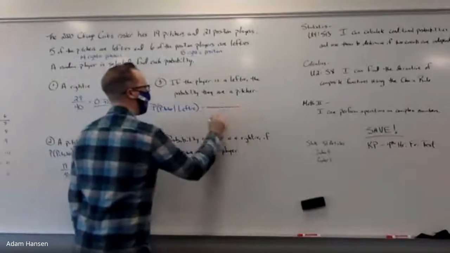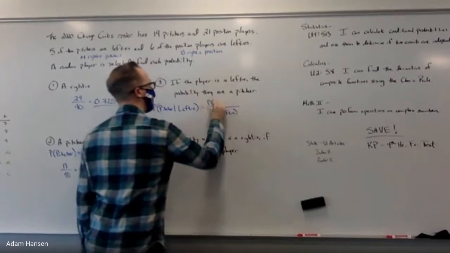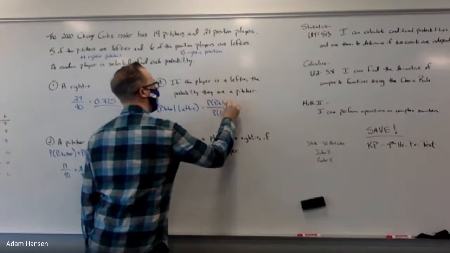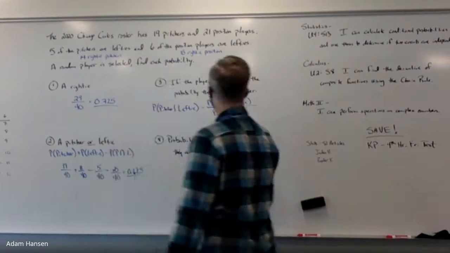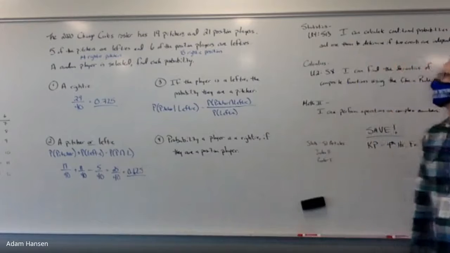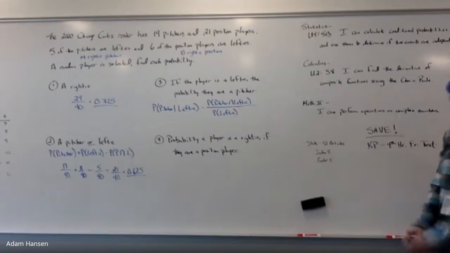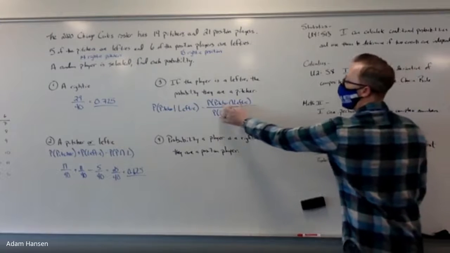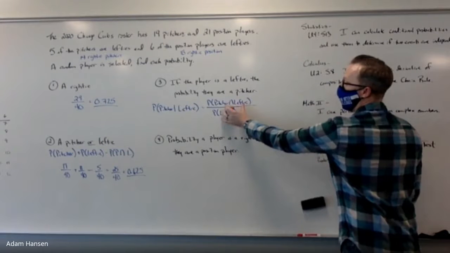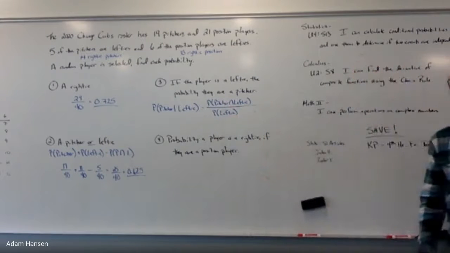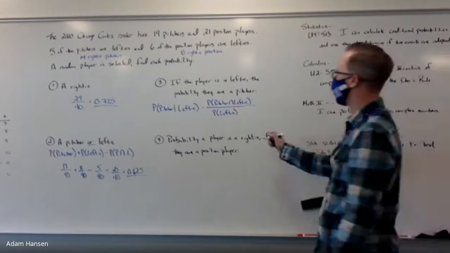This probability is out of all lefties, which lefties are also pitchers? Five out of eight. Out of all lefties, which of them are also pitchers? So I take the total number of all lefties and then divide that into the pitchers that are also lefties. How many lefties are there? 11.